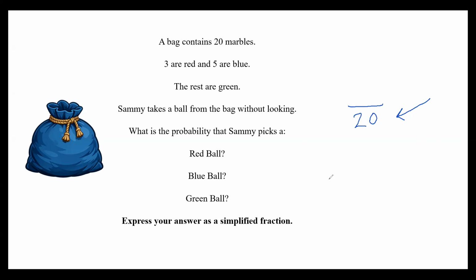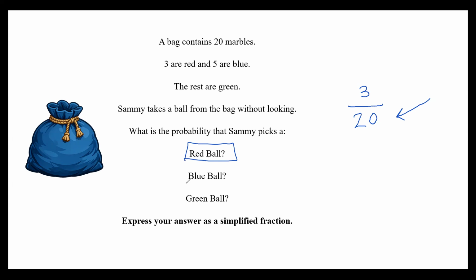Now, in order to know what's on top, well, it depends what we're talking about. If you're talking about the red ball, for example, we know that there are 3, okay? So that simply represents the numerator because there are 3 red marbles out of 20 marbles in total. And that's it, okay? Now, like I said, probability does get a bit trickier, but to start off with, let's just appreciate how the fraction works, how it lends itself to this sort of question, and what role the numerator and the denominator plays in this question, okay?